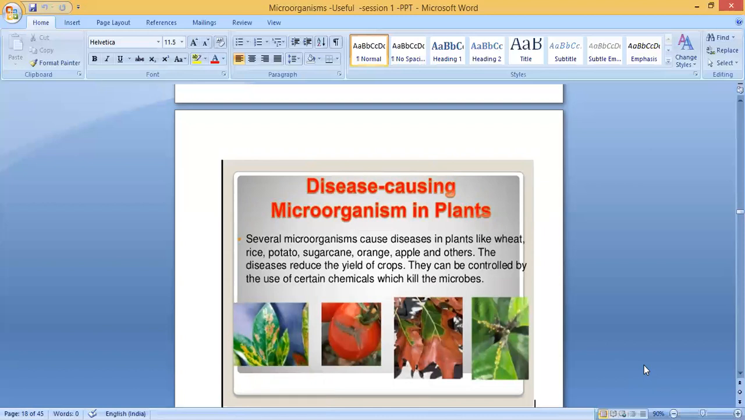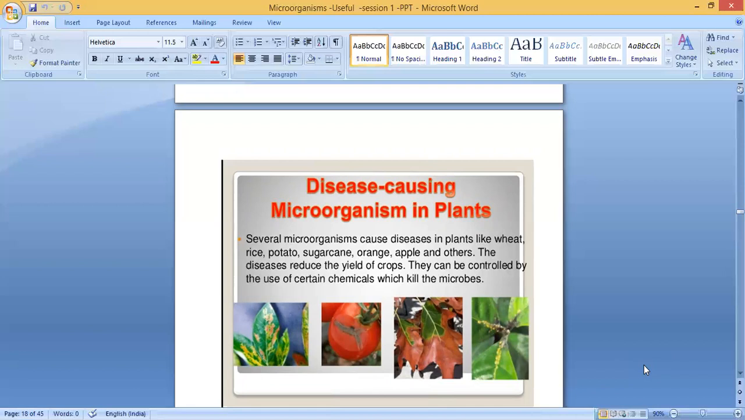The next is disease causing microorganisms in plants. These microbes cause diseases in plants, animals, and humans, in all living organisms. So which are the different types of disease coming for plants? Several microorganisms cause diseases in plants like wheat, rice, potato, sugarcane, orange, apple, and others. The disease reduces the yield of crops. Once the disease comes, the yield of crops automatically reduces.